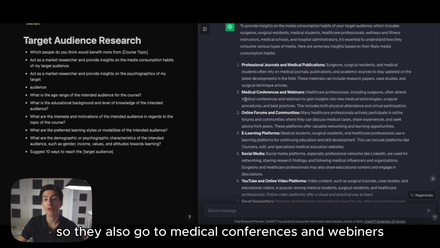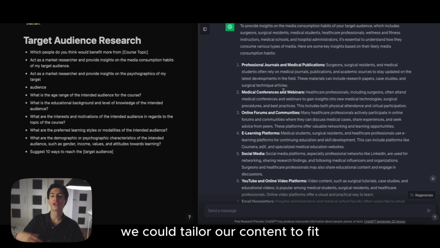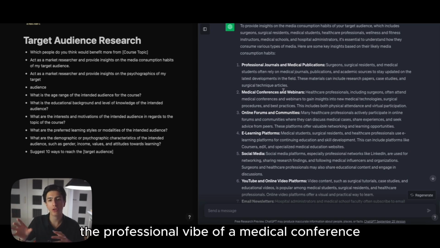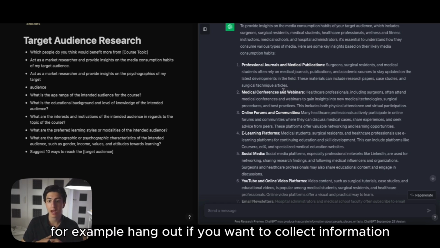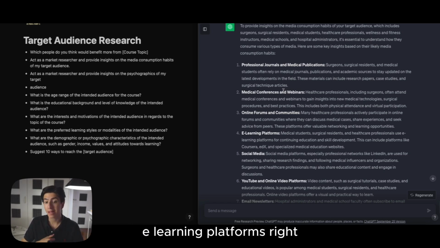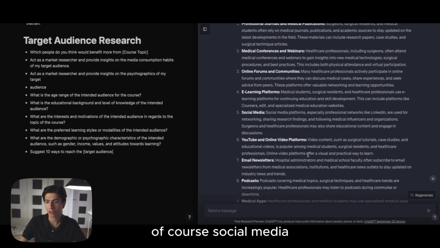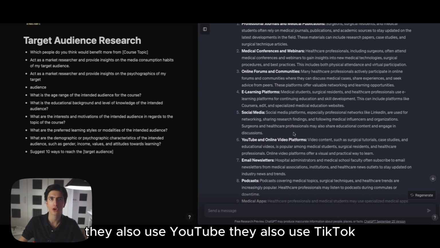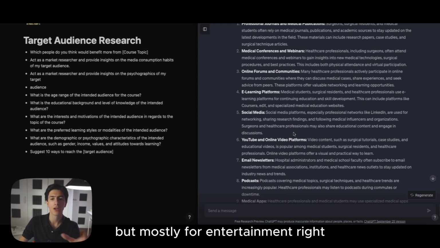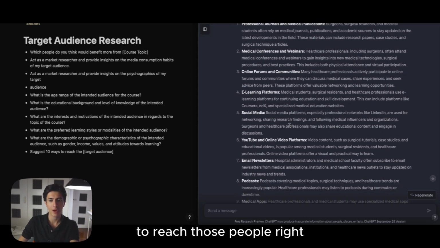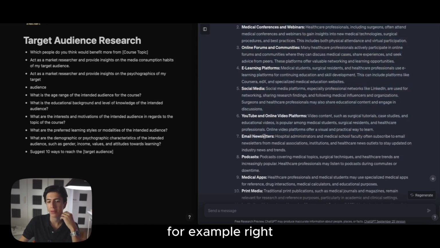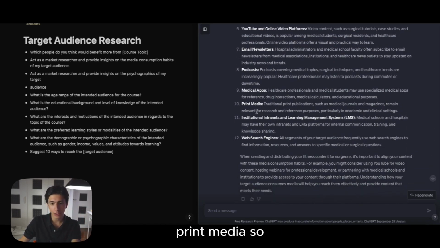So they also go to medical conferences and webinars, right? So we could tailor our content to fit the professional vibe of a medical conference and a webinar, or online forums and communities. This is where medical students, for example, hang out if you want to collect information. E-learning platforms, of course. Social media, they have LinkedIn for networking. They also use YouTube. They also use TikTok, but mostly for entertainment. So all of those places could be potential ways to reach those people. And I want you to know, email newsletters, for example, podcasts, medical apps, print media.